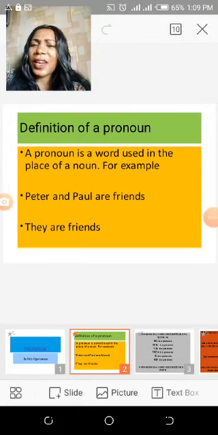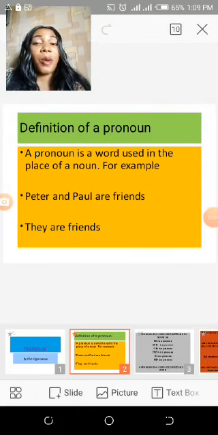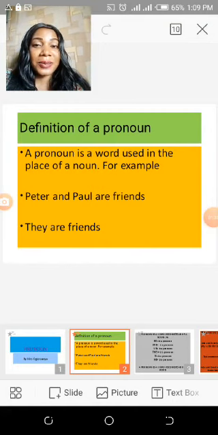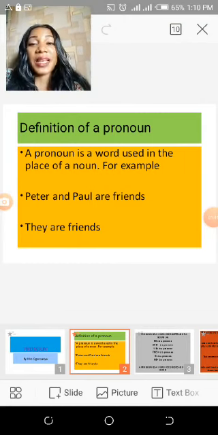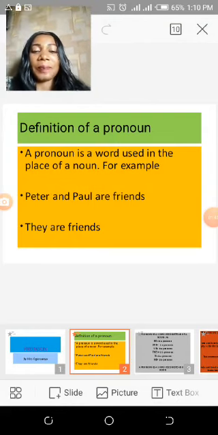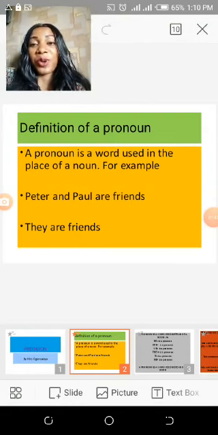Now let's look at the first example. Peter and Paul are friends. And that sentence can actually change to they are friends. What's changed in that sentence? Can you guess? Yes, they has changed. We've been able to replace Peter and Paul, two names, with they. Alright? And I'll sing a song before we continue with our class.